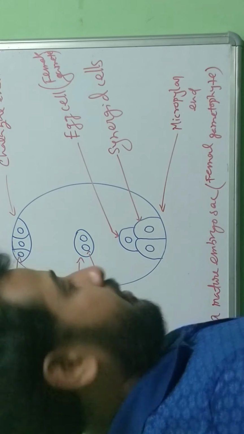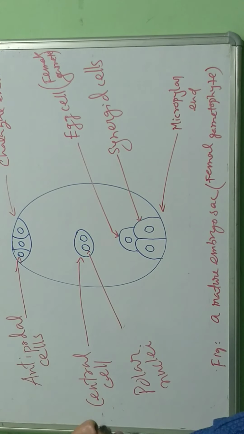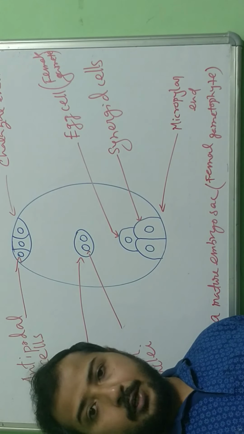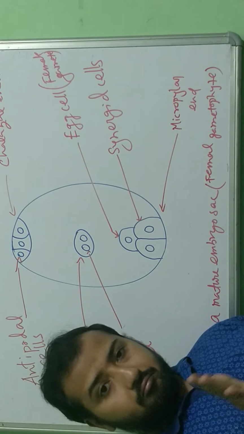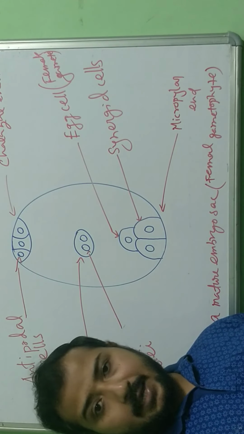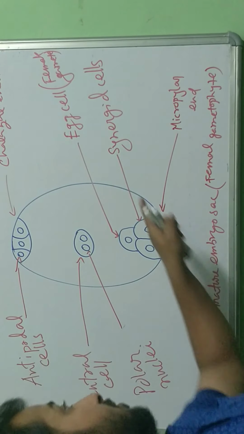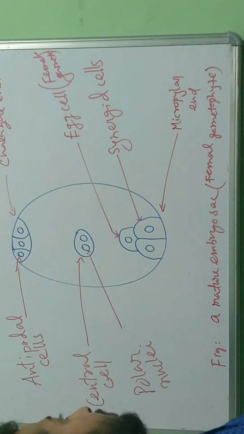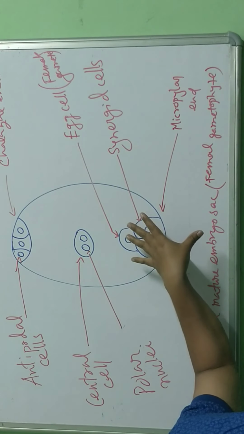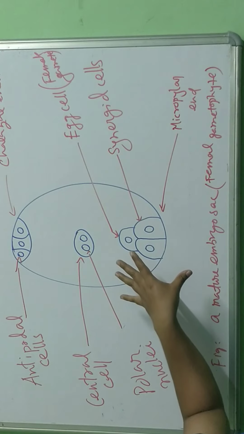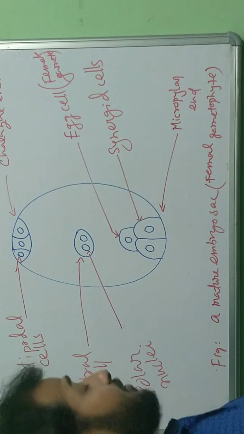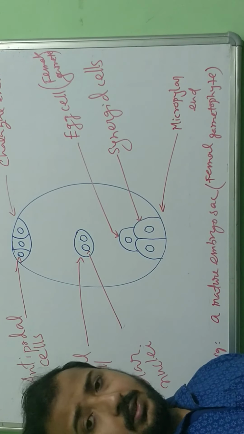Fine. So this is what we have seen: first is the megasporogenesis. Megaspore formed, that megaspore developed into the female gametophyte, that is the embryo sac, which produces the egg cell in it. Clear? After this we will be studying the fertilization inside this embryo sac. Remember this embryo sac that we have studied here is present inside the ovule.